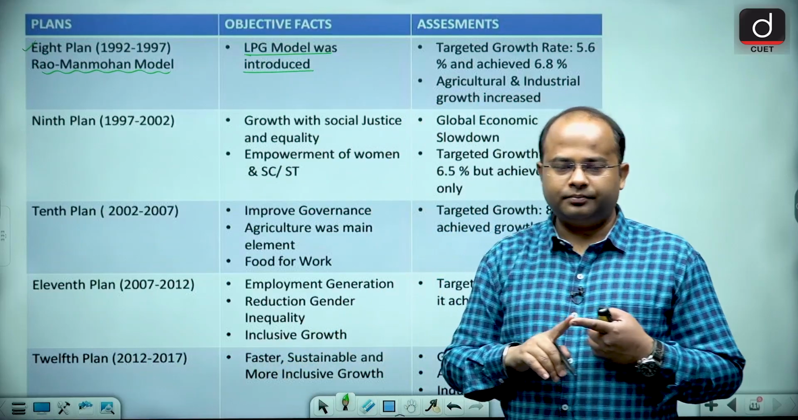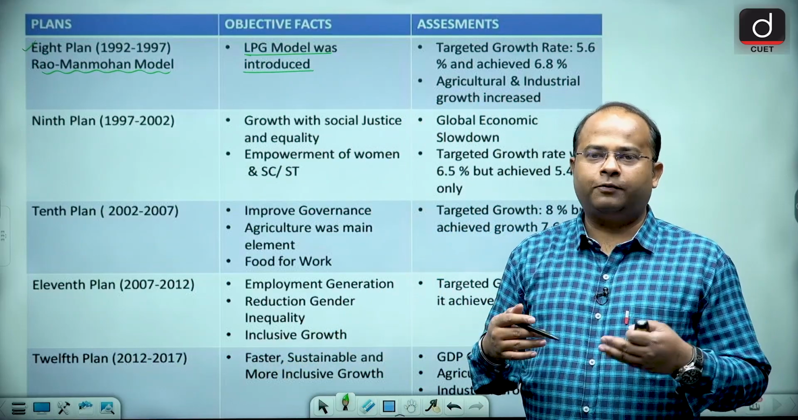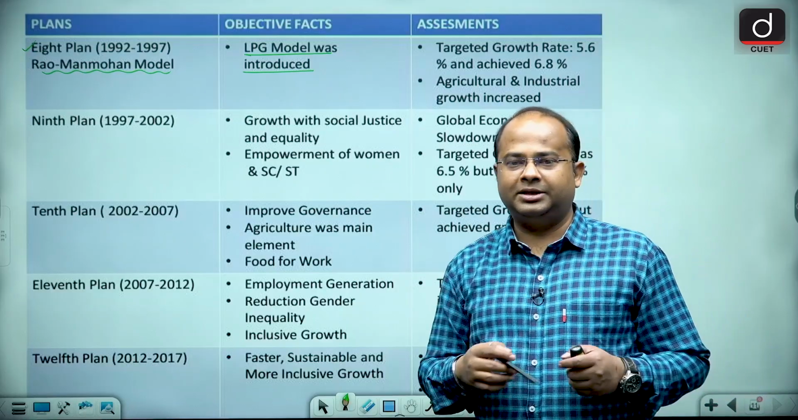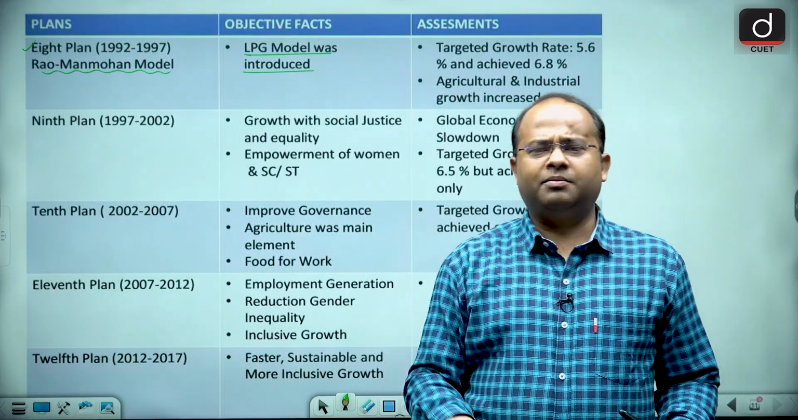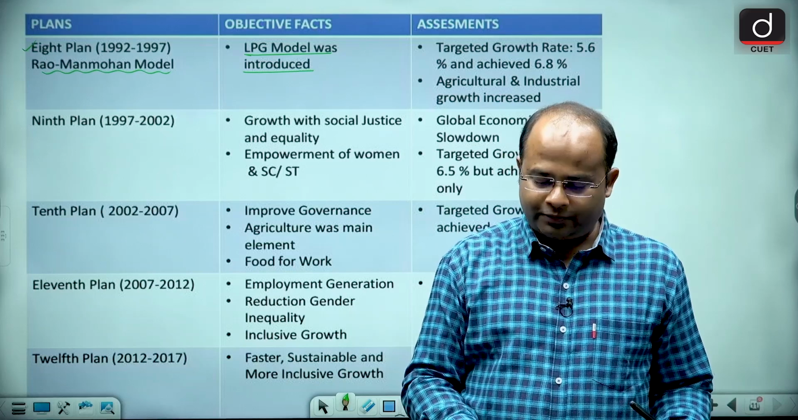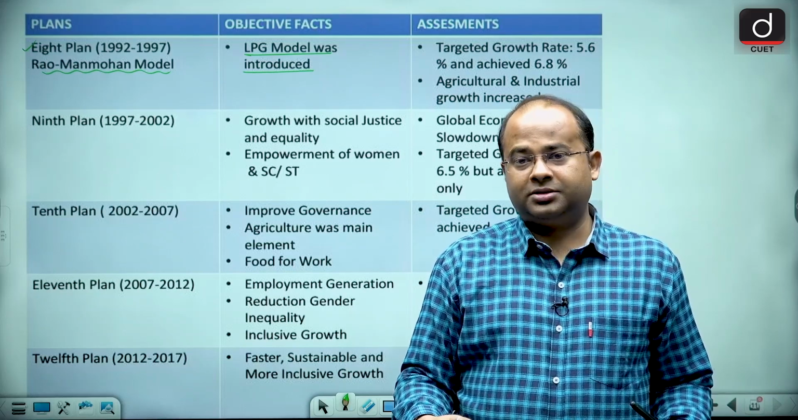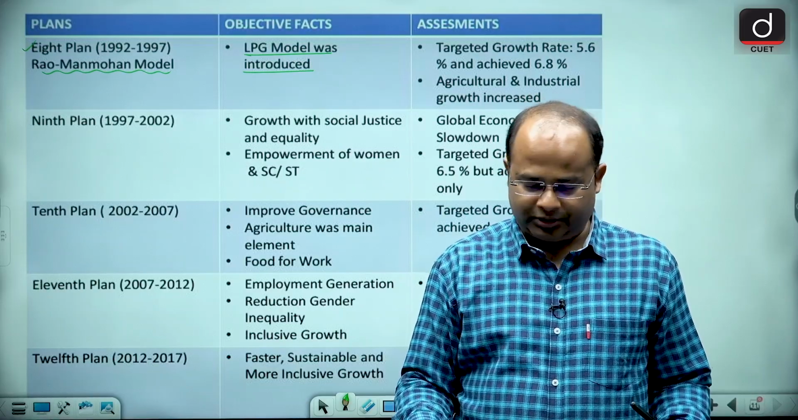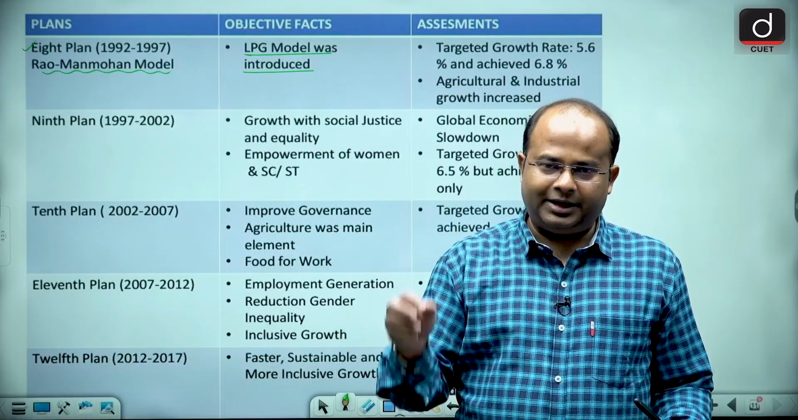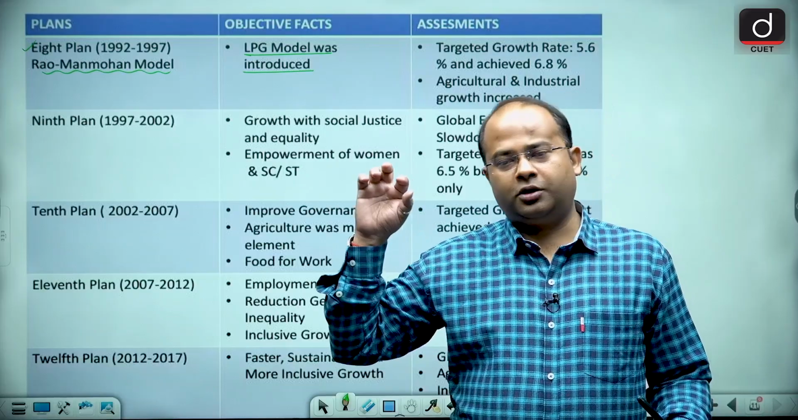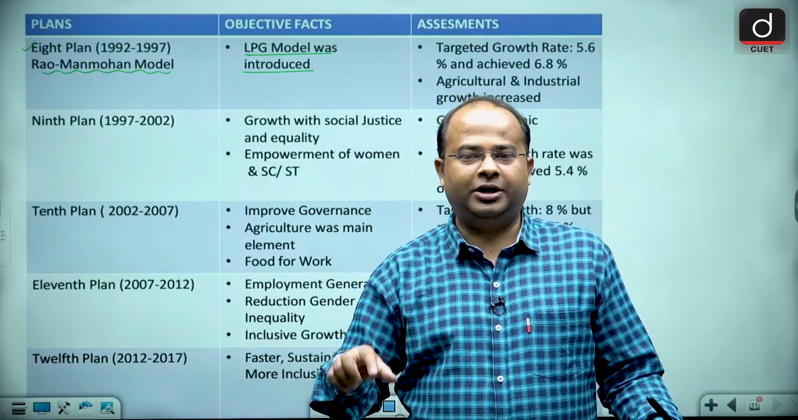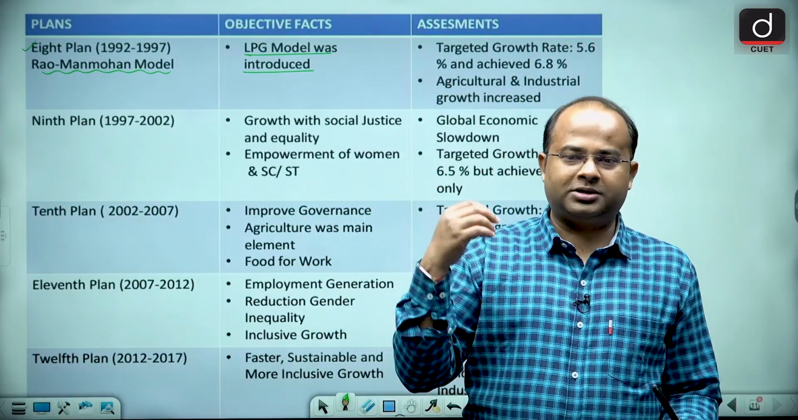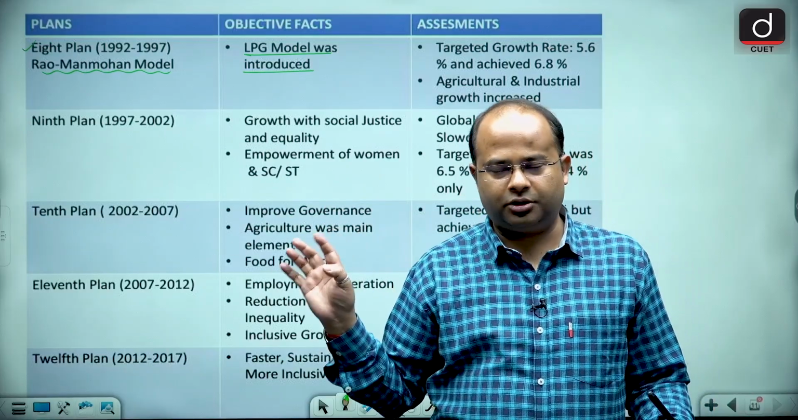Liberalization means we go from licensing to delicensing. That means for maximum industries at that point of time, licensing was required. Without a license or permit, you could not start an industry. When delicensing was done, license was not required for every type of industry; for some big industries license was still required.